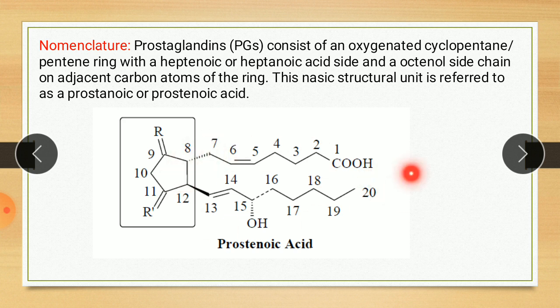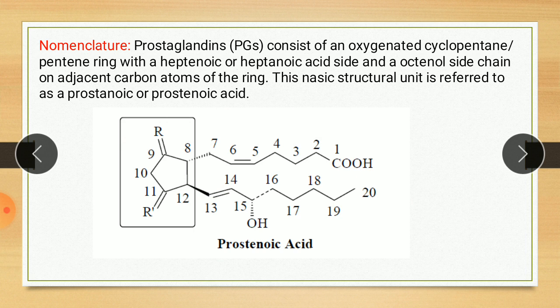Then below there is a second side chain with a total of 8 carbons with a double bond, called the octenol side chain, which is attached through the beta bond to this cyclopentane ring. The basic structural unit is referred to as prostanoic acid. So this whole structure, the general structure of PG, is called prostanoic acid.